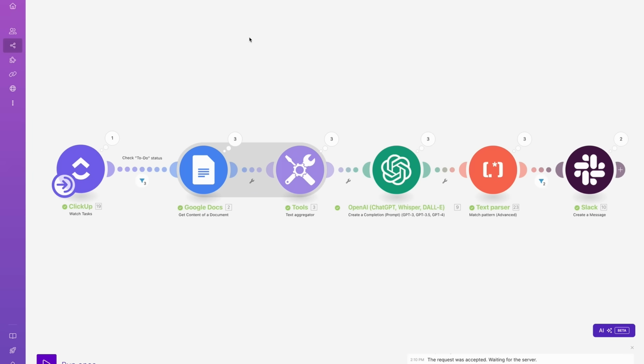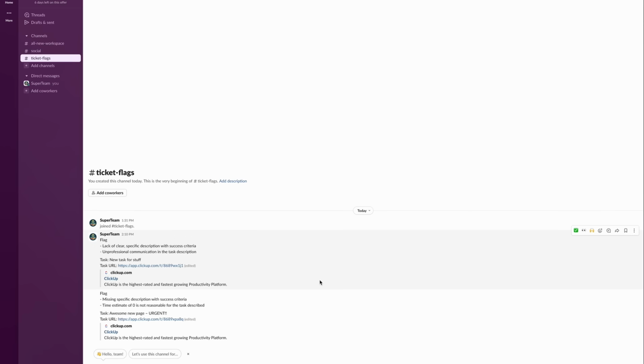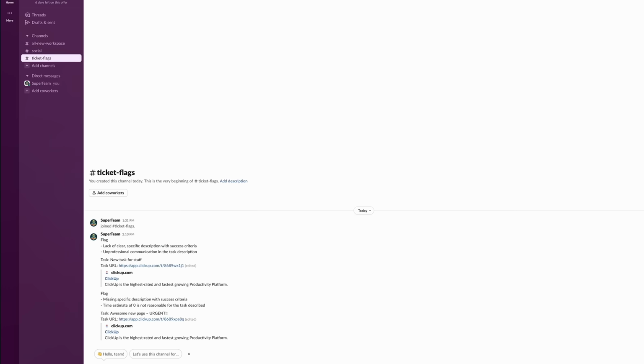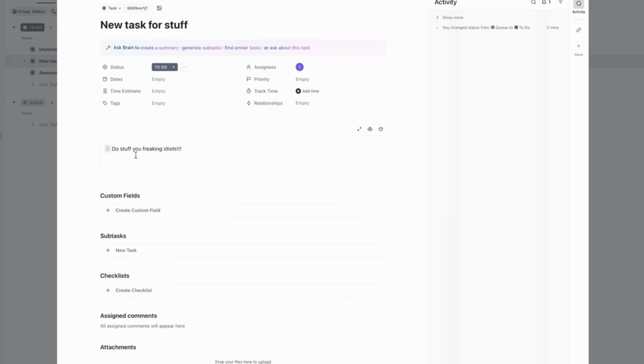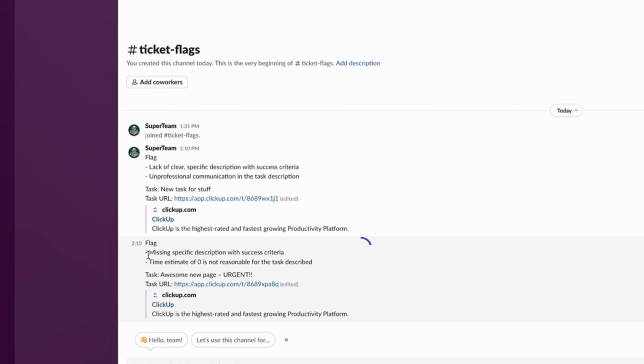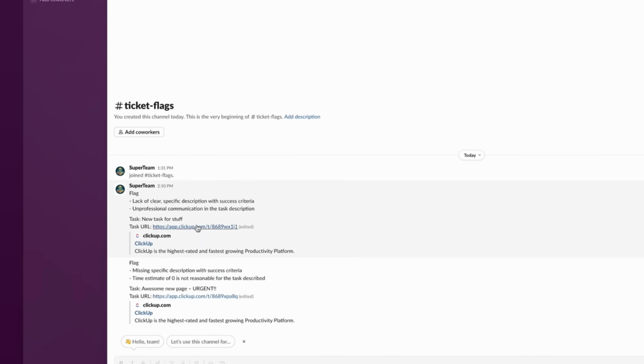So we're running through a few tickets. We had some interesting things happening. You'll notice that we had 2 that got flagged, although 3 made it through. So what should happen, and we'll see, is we have these 2 bad tickets. We have new task for stuff, which is flagged for the lack of a specific description of the success criteria, which is true. It does not have that. It is just do stuff, you idiots. And unprofessional communication in the task description. So that's also a problem. We also have a flag here for missing a specific description with success criteria, and there's no time estimate. That's a problem. And within both of these, we now have an immediate flag.